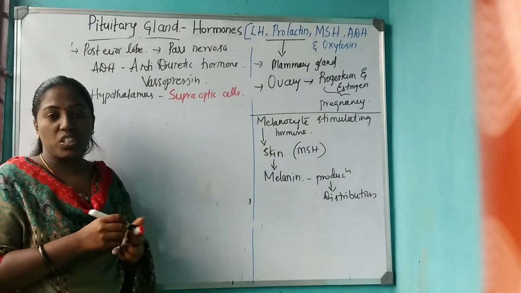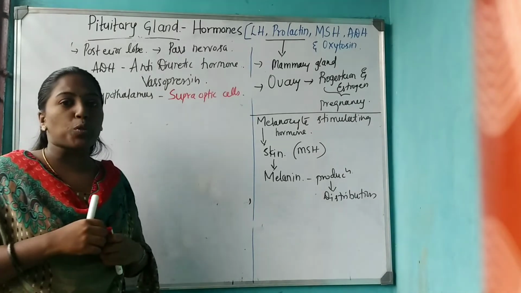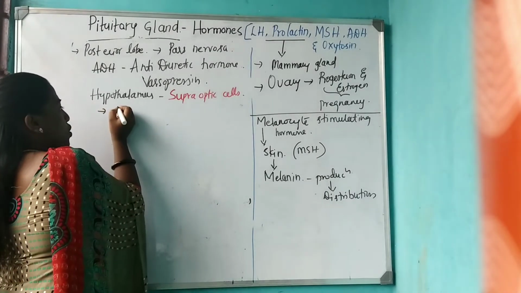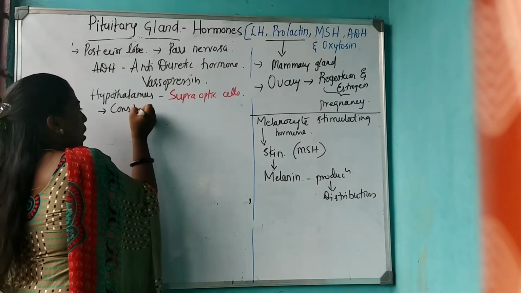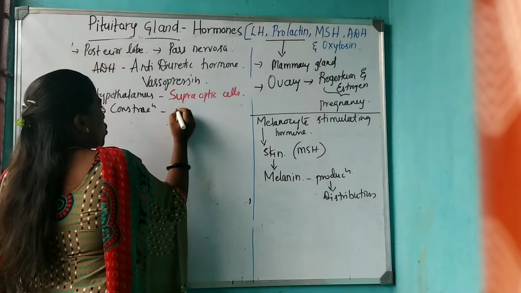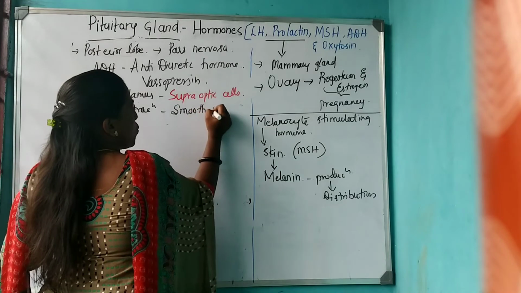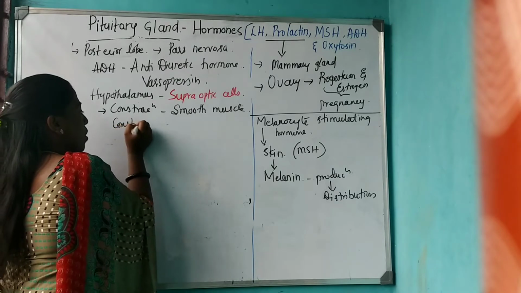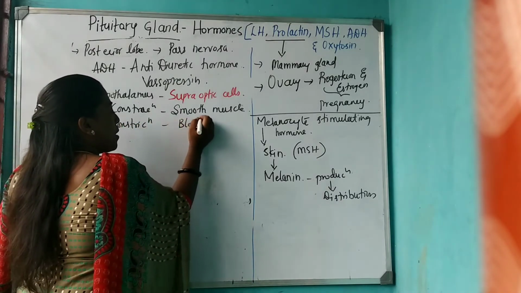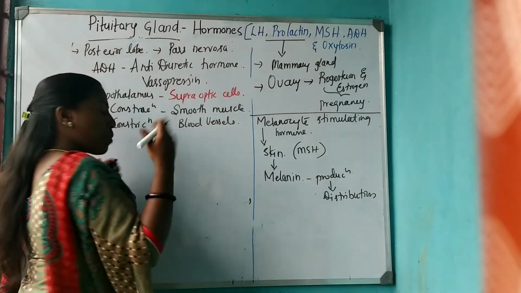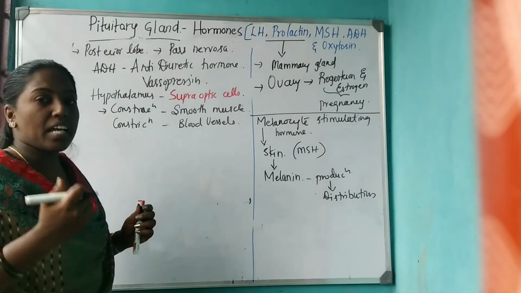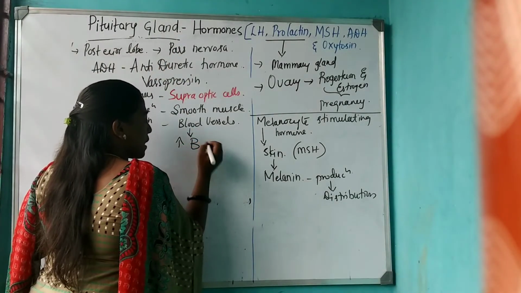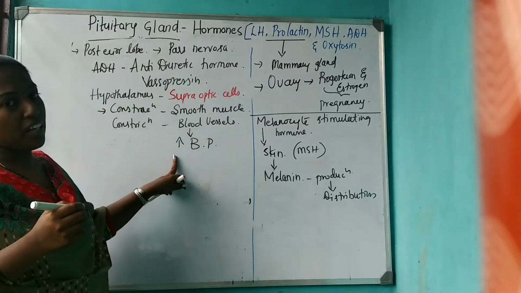Then what is the major function here? It causes contraction of smooth muscles and constriction of blood vessels. By constricting the blood vessels, it increases the blood pressure, that is, BP will be increased.